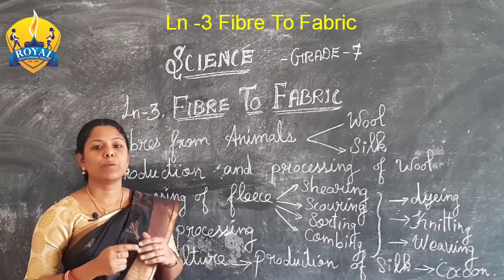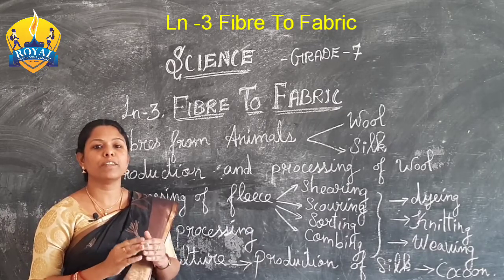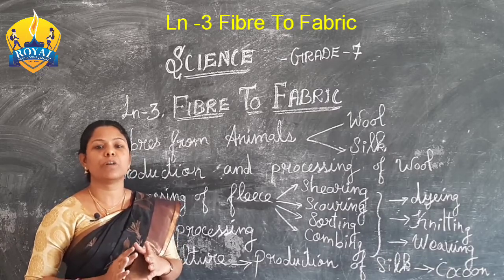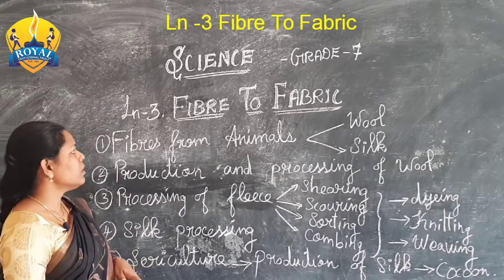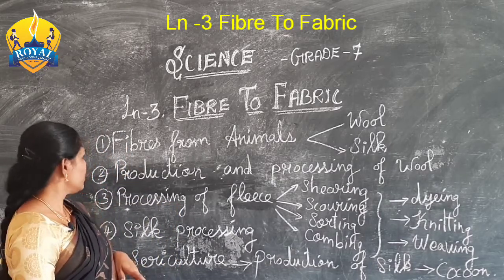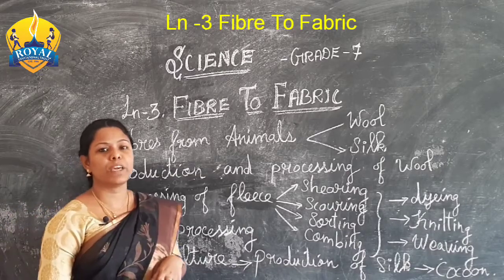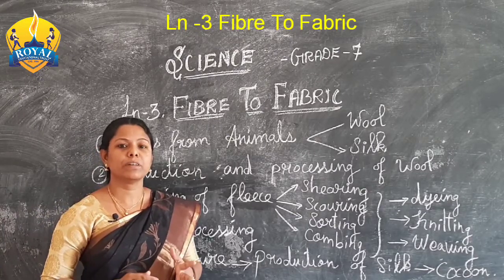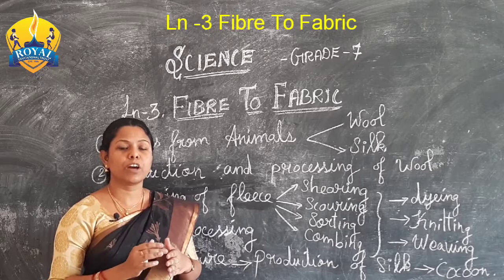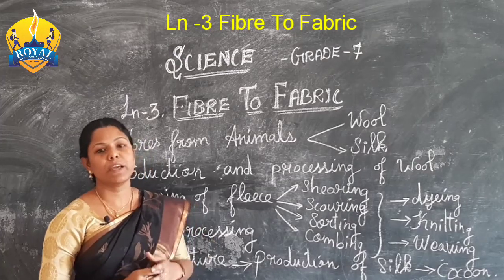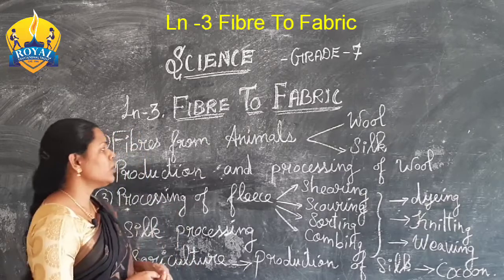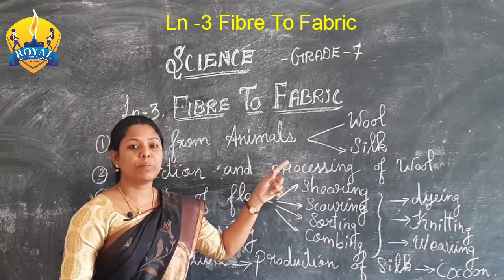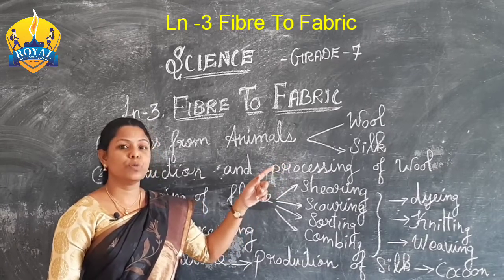Okay. We will see how the production goes on and how they process the natural fibers to make different types and varieties of clothes or fabric. Here we are going to learn about fibers from animals. What types of animals give fibers, and how are the fibers taken from them? Let us see. The first one is wool and another one is silk. These are the major fibers and fabrics we use nowadays.